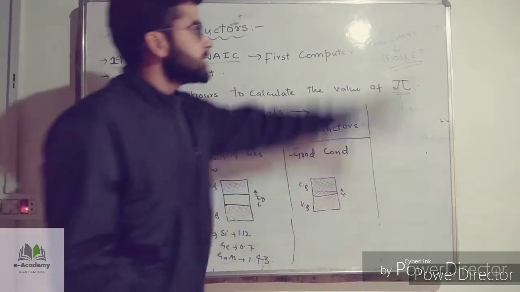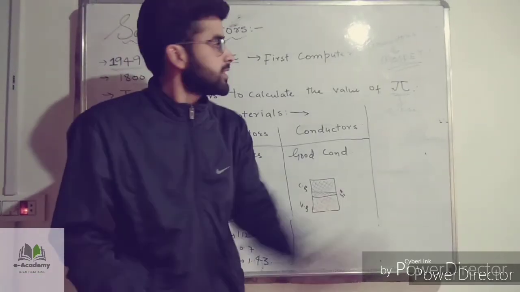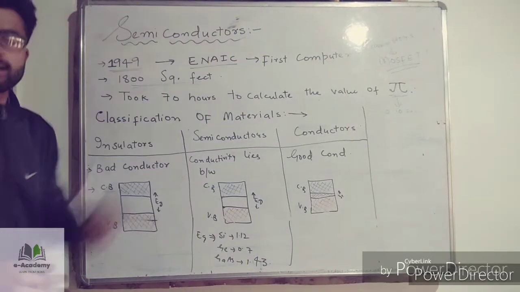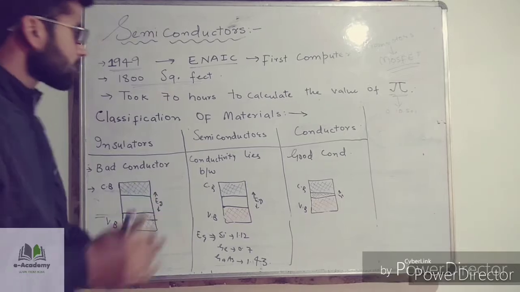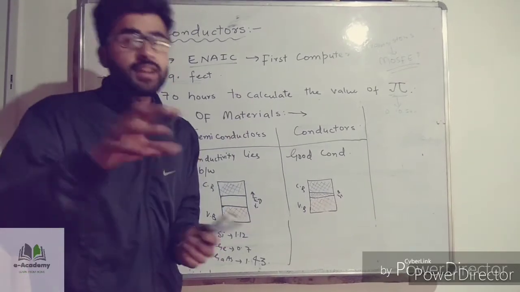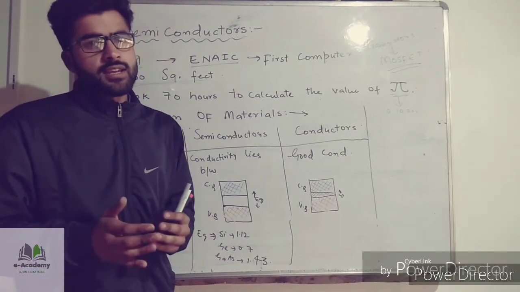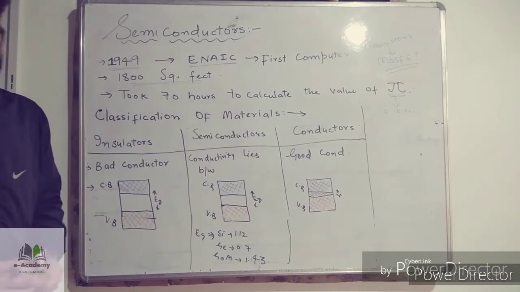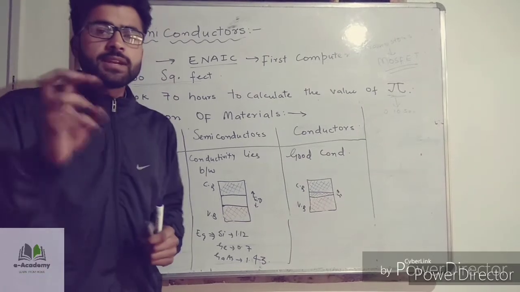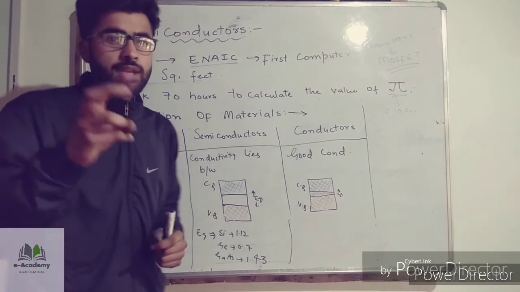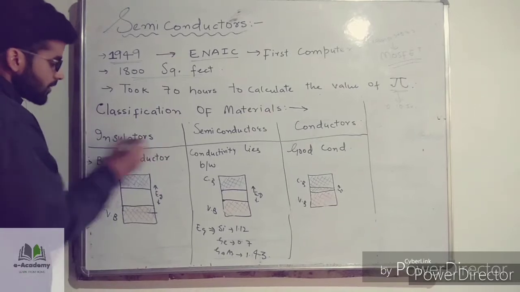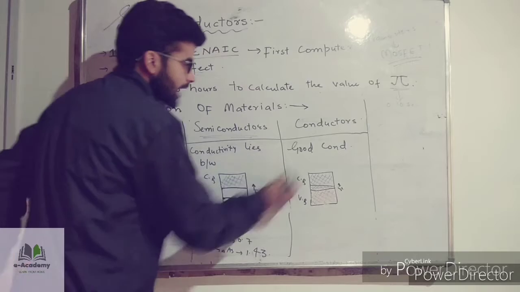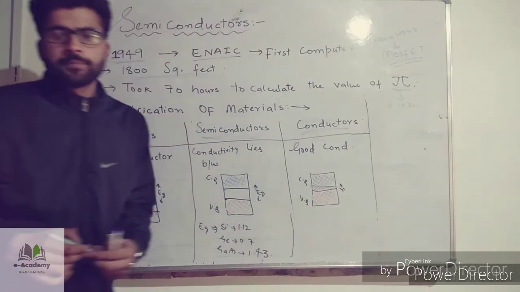Now, in order to study the transistors, in order to study the MOSFET, we first have to study what semiconductors are. And in order to study semiconductors, we need to study first of all the classification of materials. We broadly classify materials into three types. One is insulator, the second one is semiconductor, and the third one is conductor.